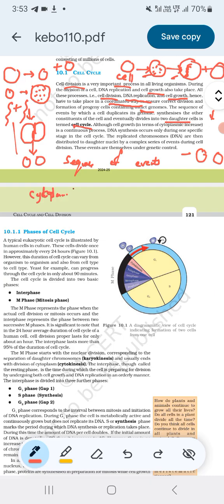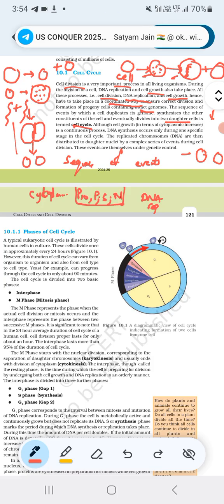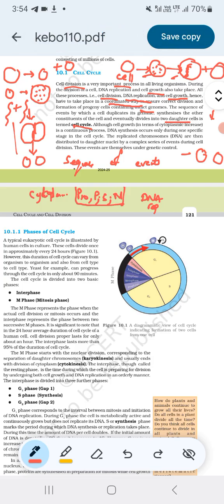All the proteins, phosphorus, sulfur, nitrogen and sugar that are required for DNA synthesis and DNA replication will be synthesized in the cytoplasm, and they will be ready to be used by the cell to synthesize its new DNA.